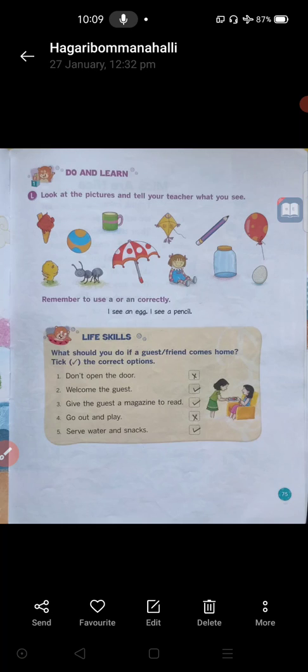It is good. If you are not opening the door, it is wrong. Okay, they are your friends or guests. You should not do like that. You have to open the door and you have to talk to them.